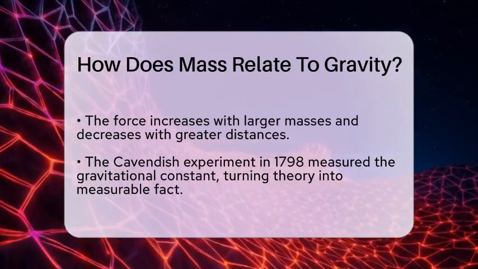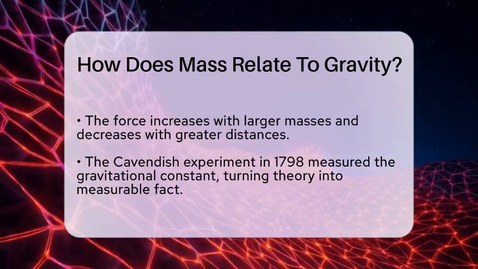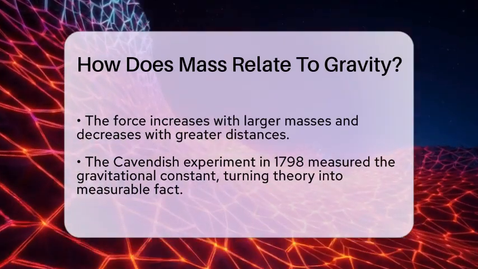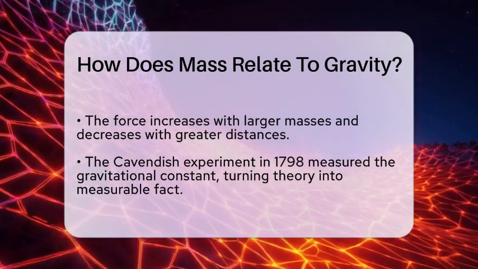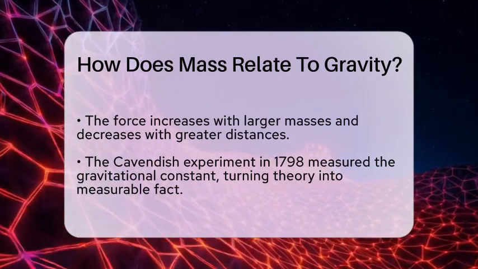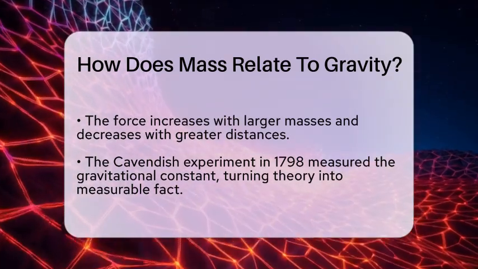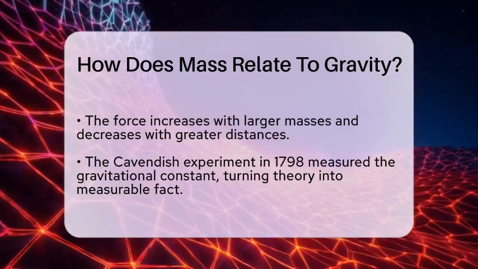On Earth, your weight is a direct result of gravity acting on your mass. Your mass stays the same no matter where you are, but your weight changes if gravity changes. For example, on the Moon, gravity is weaker, so you weigh less but your mass remains the same. In space, astronauts float because they are in free fall, but their mass stays constant.